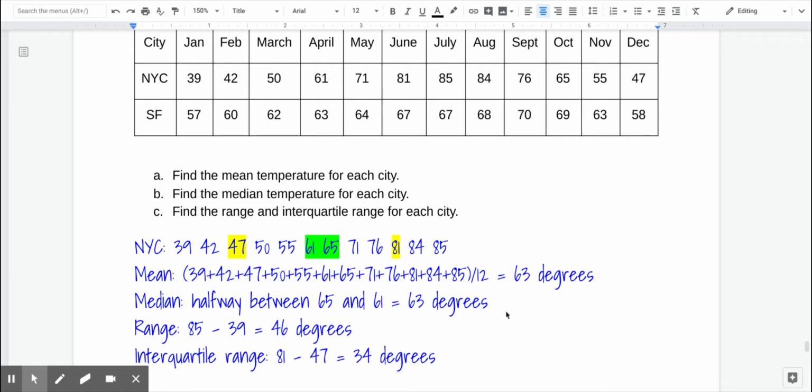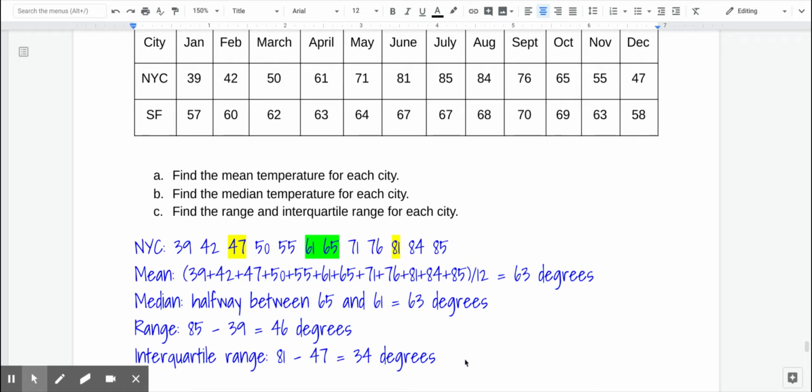The range here is from 39 all the way up to 85. That's a pretty big range of 46 degrees. And even when you only consider the interquartile range, so the range of the middle half of the data, that's 81 minus 47, or 34 degrees.